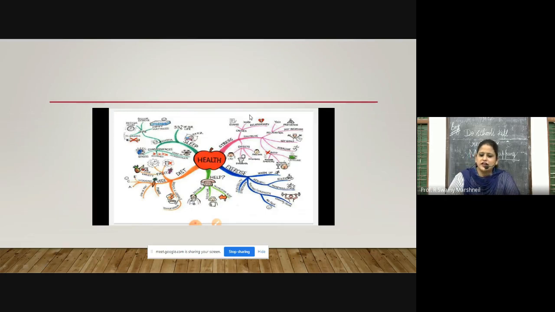Stress has various reasons. Now if you see the sub points of stress, you can see that these points are splitting further.